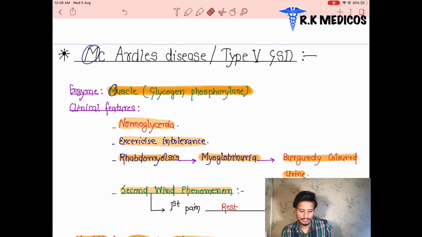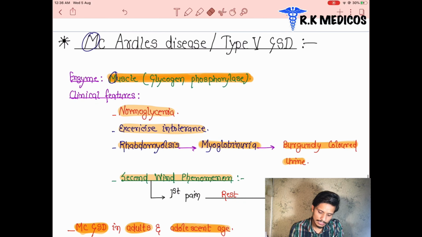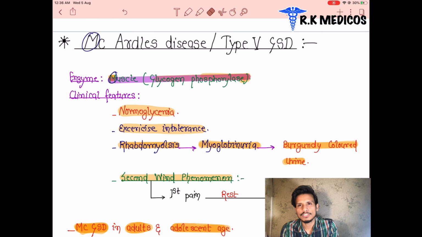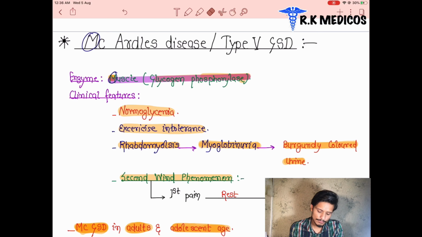Now McArdle's disease. There are many types of glycogen storage disease, and the number 5 one is McArdle's disease. We can see which enzyme is deficient here, that is muscle glycogen phosphorylase. This disease appears in the muscle, so the glycogen phosphorylase enzyme is absent here and they are not going to synthesize it. It leads to some clinical features appearing.